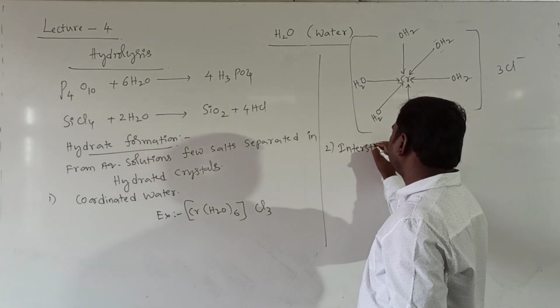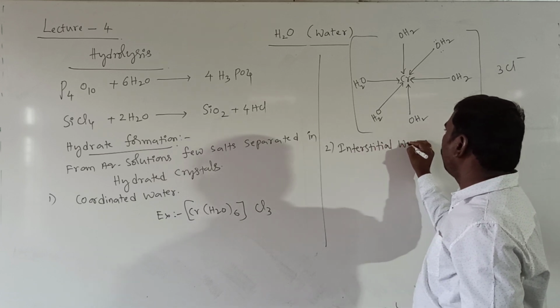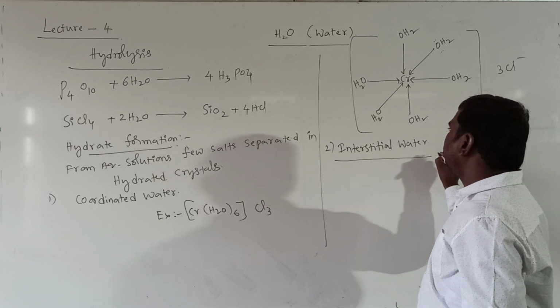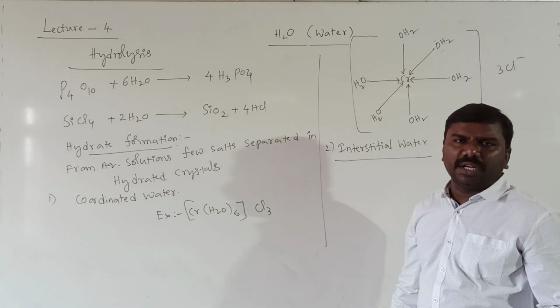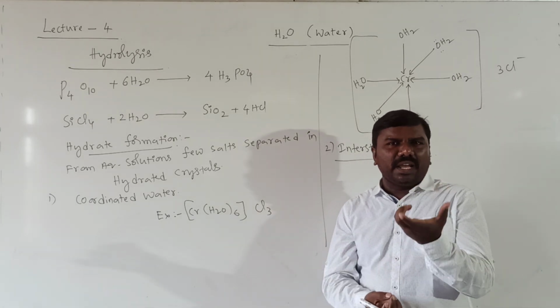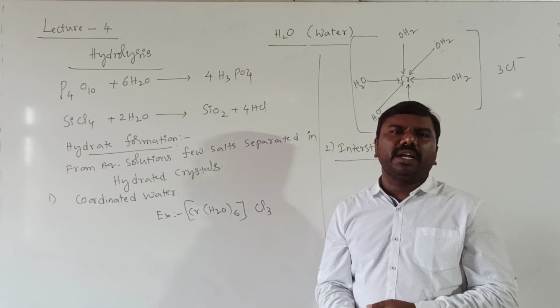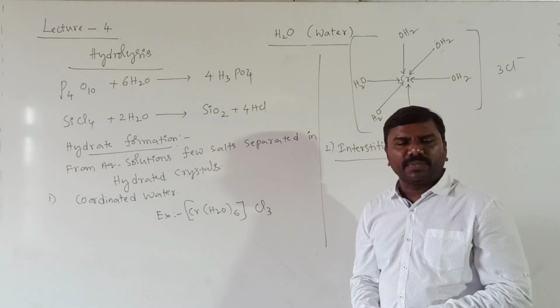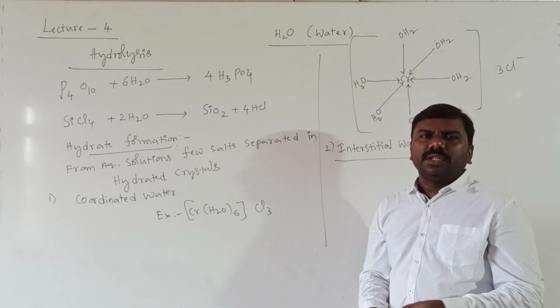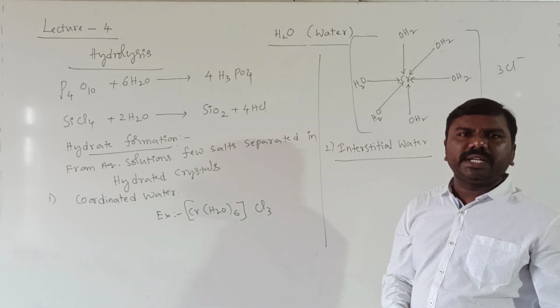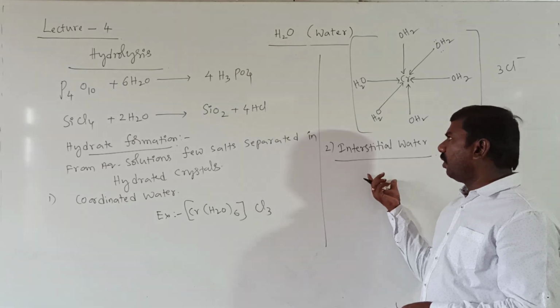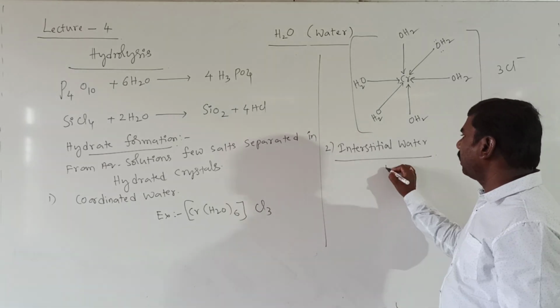Second one, interstitial water. Interstitial water means if you take a solid, inside there is a gap. We have studied in the solid state the interstitial defect, the Frenkel defect, the Schottky defect like that. In those gaps, a few water molecules will be trapped. Such water is called interstitial water.